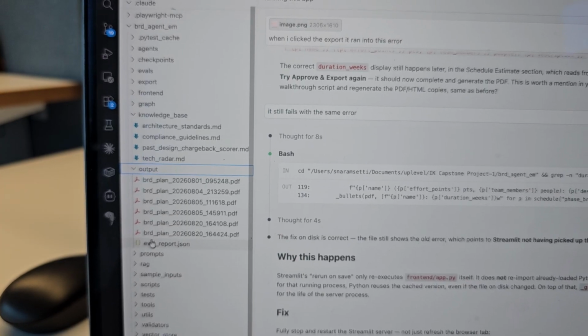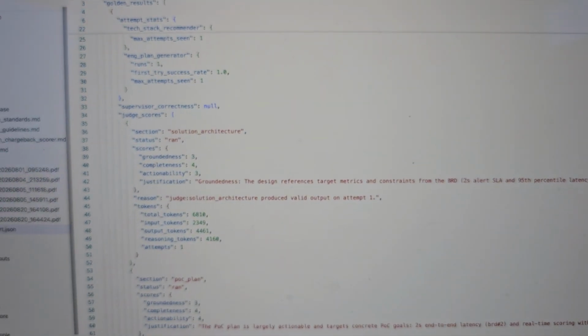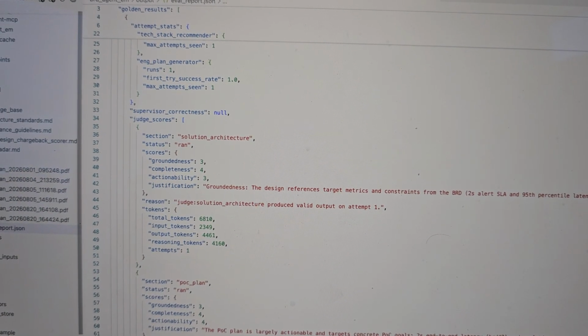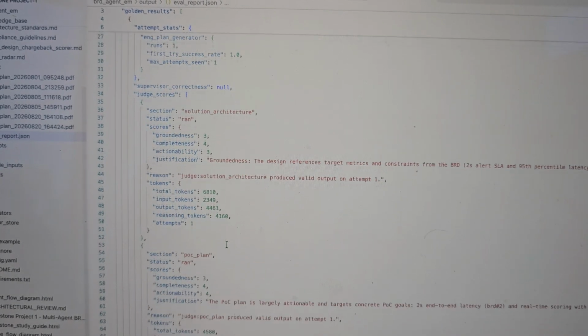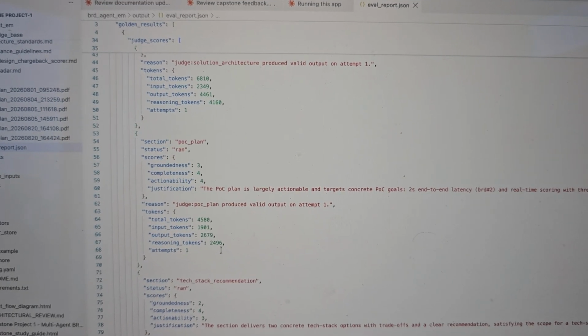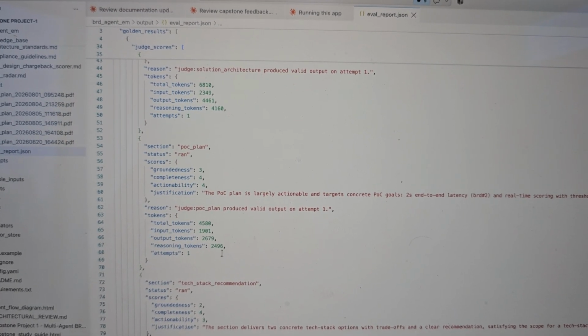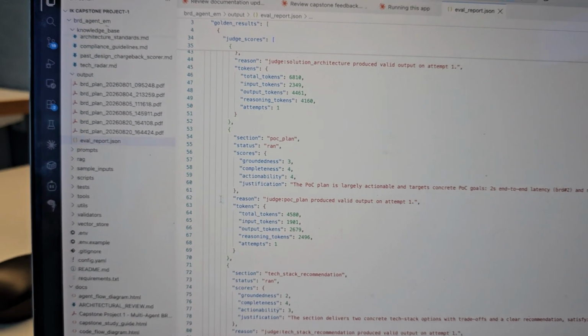The eval report, if we run it as an explicit eval, sits in this folder. This is a consistency and judge. You can run that and you will see that the eval output would look like this. It would say what the groundedness is, what the completeness is, what the actionability is. You will see it at every agent level, and you can run it from time to time to see whether it's really sticking to the standards that you're expecting, and ensure that there is no drifting that we are seeing involuntarily.